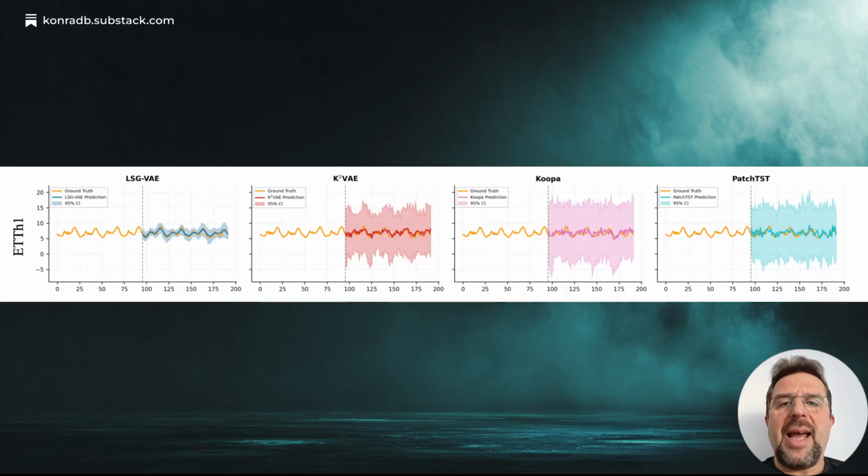Figure 4 compares LSGVAE against other models on the ETTh1 dataset. Competitors like CoupA and PatchTST produce wide, static uncertainty bands. These bands are uninformative because they do not change as data becomes more or less predictable. LSGVAE provides confidence intervals that grow and shrink to match the actual volatility of the series. This provides a clearer picture of risks and the reliability of the forecast at any given time.